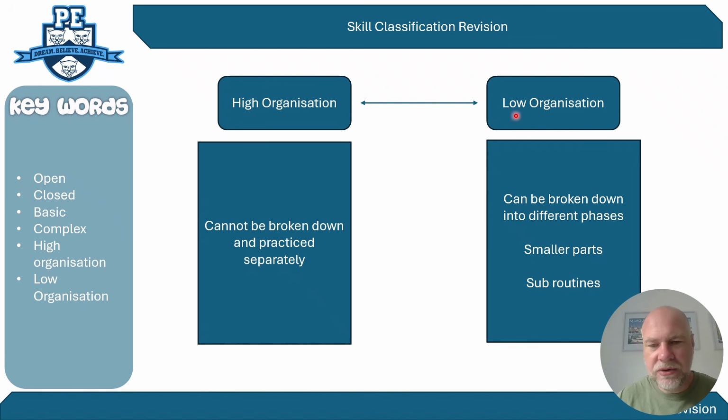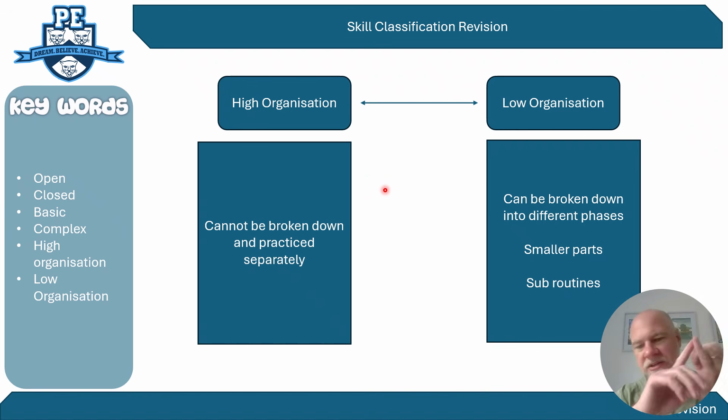smaller parts. So in low organizational skills, they're movements that have little parts. You can put them together, but you can practice them individually, put them back together to complete the whole skill. Whereas a high organizational skill, it's too fast, too rapid, too powerful, so you can't break it down into its parts easily. So try to remember those two definitions.